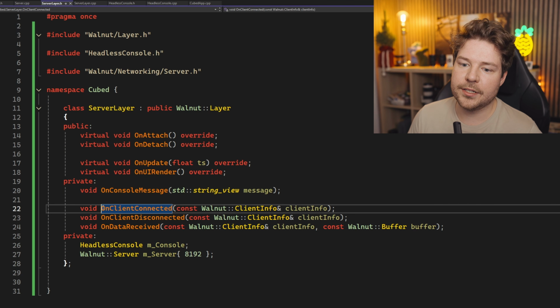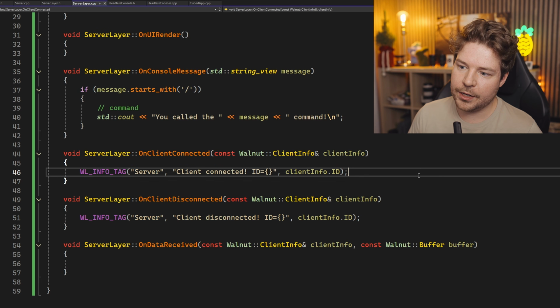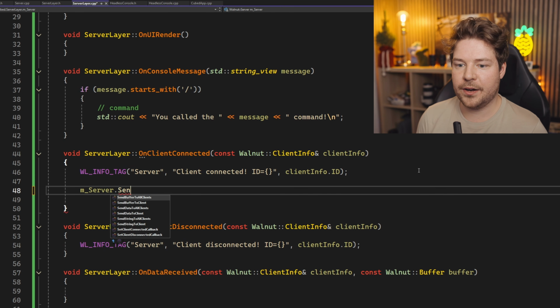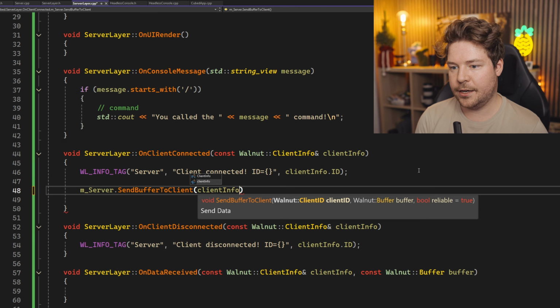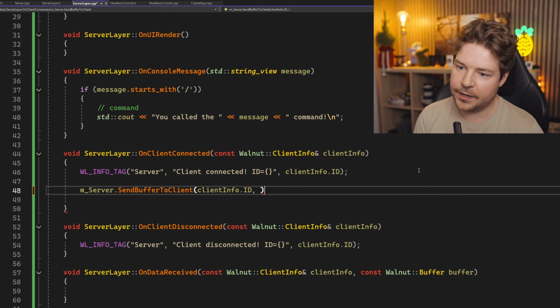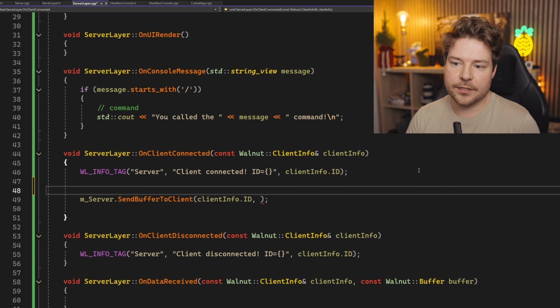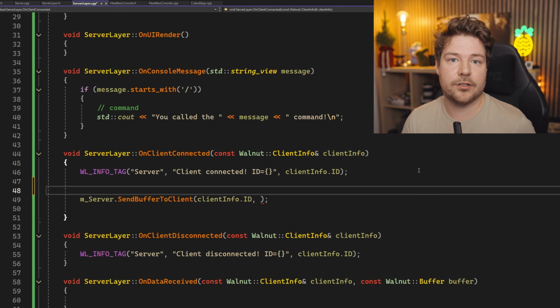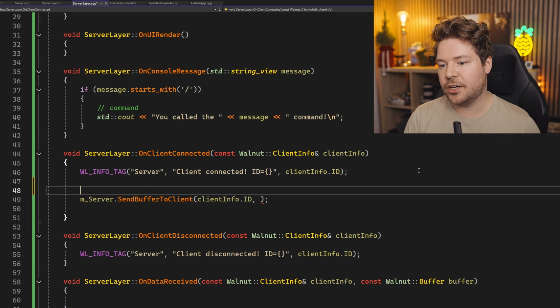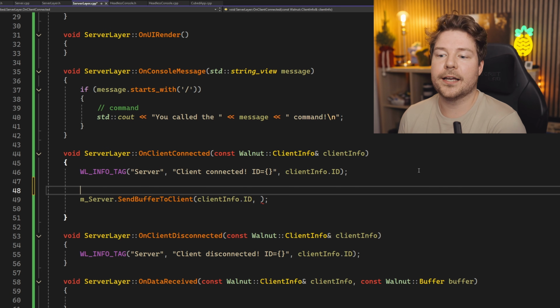So what we could do is when a client gets connected, we could actually respond to that client by saying something like server send buffer to client. We could send the client that actually just connected a buffer, and that buffer could contain some details such as, hey, you connected to the server successfully, here is your assigned ID. And that ID could just be this ID. That would make it super simple because then we wouldn't really have to maintain any kind of mapping from a game generated UUID and then a connection ID.